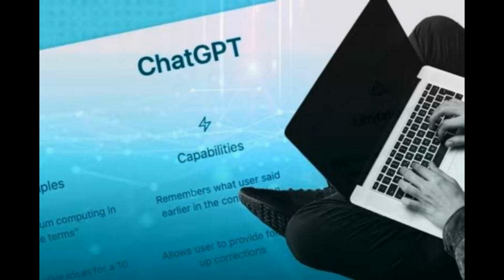Ethical considerations. As with any powerful technology, it is important to consider the ethical implications of ChatGPT and other language models. There are concerns around issues such as bias in training data, the potential for the model to be used for malicious purposes, such as spreading disinformation, and the impact of these technologies on human communication and relationships. As ChatGPT continues to develop, it will be important to address these concerns and ensure that the technology is being used in responsible and ethical ways.